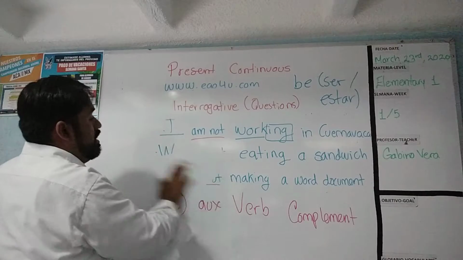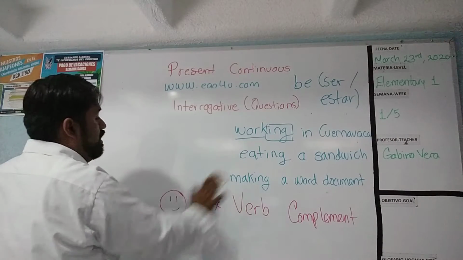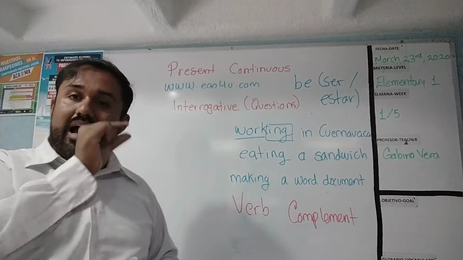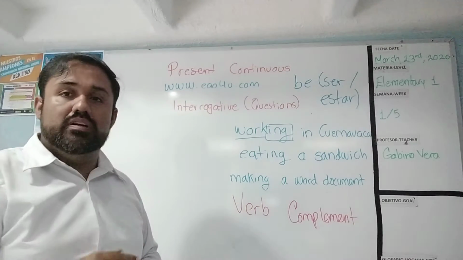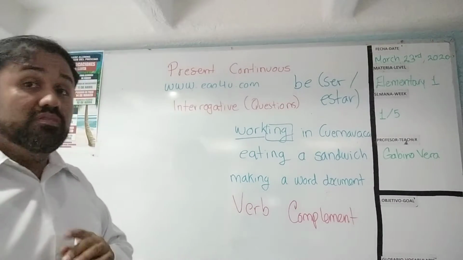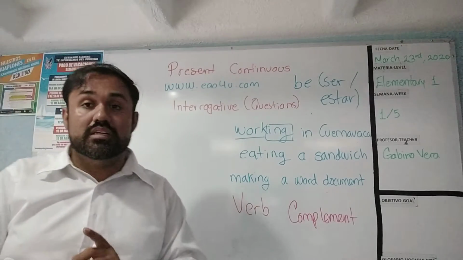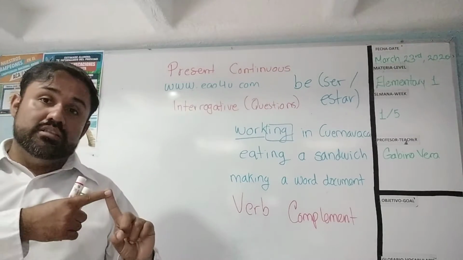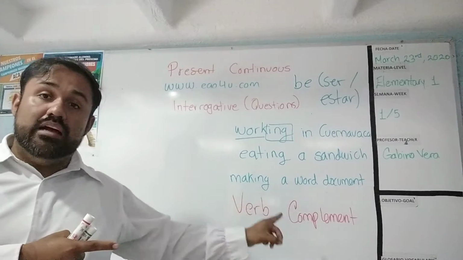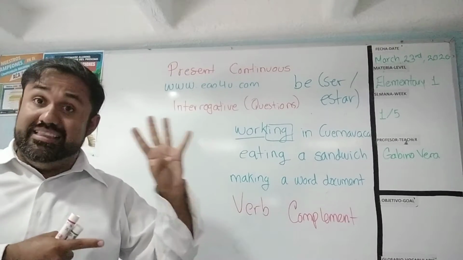Now here we have just a little difference. Why? Because remember, in affirmative sentences the structure of my sentence is a subject, an auxiliary, a verb, and a complement, in that order.